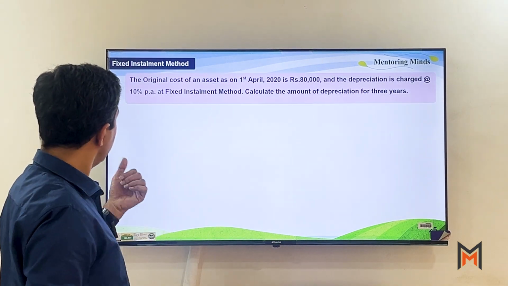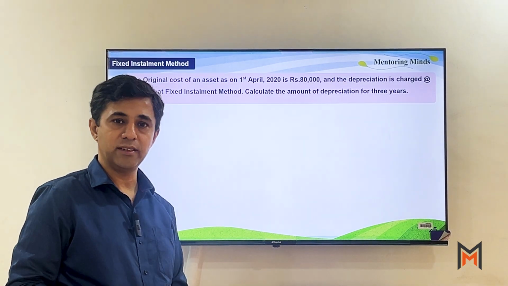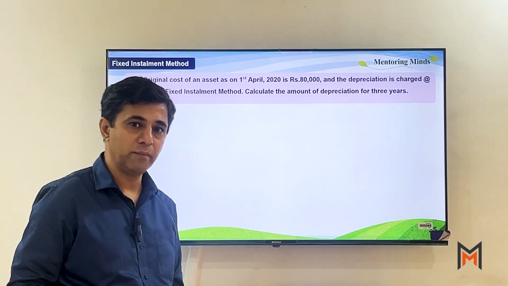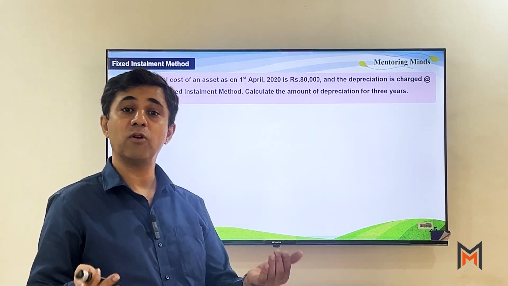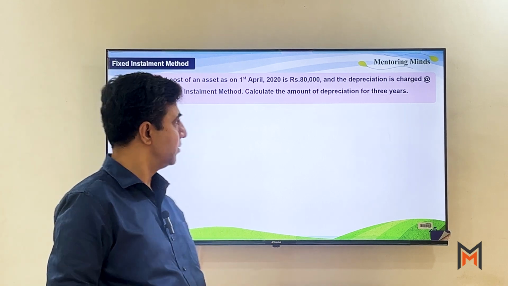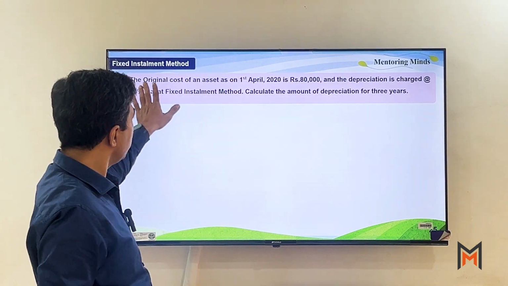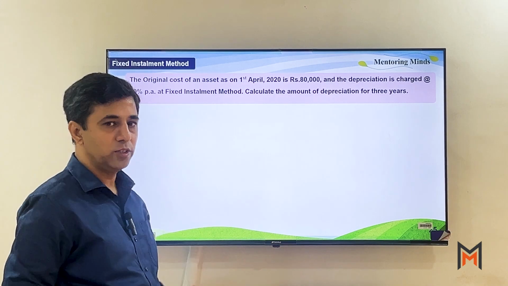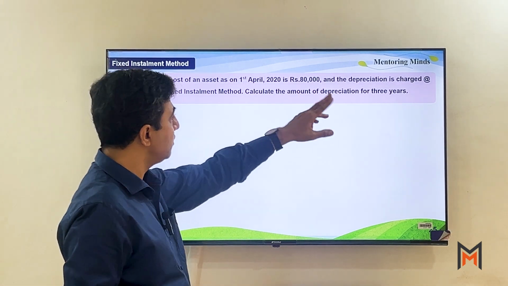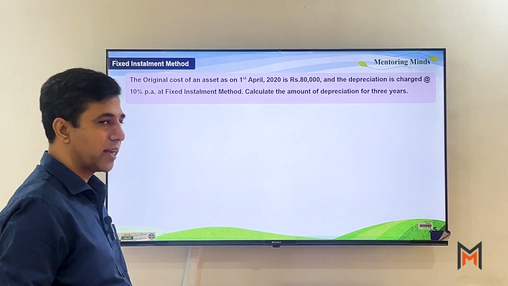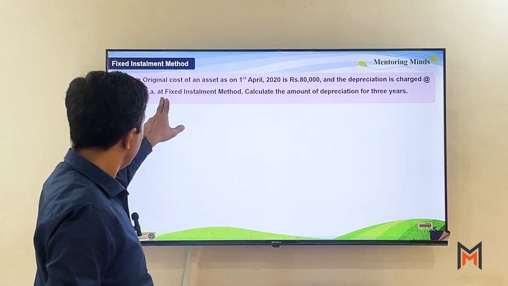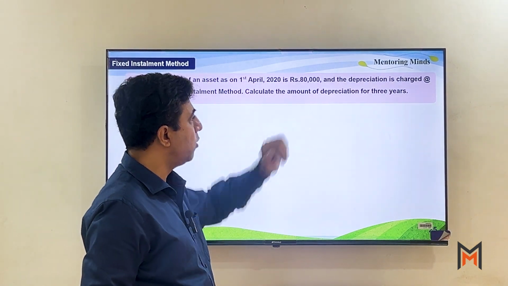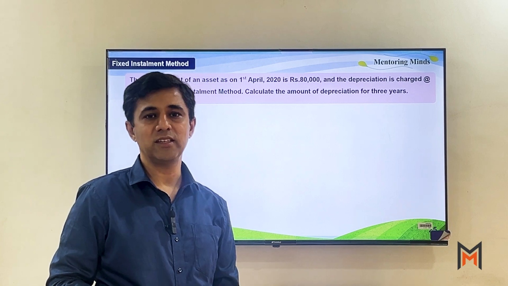Second last, let's say fixed installment method. Now what is this fixed installment method? We can understand with the help of an example in a better way. So let's see, the cost of asset on 1st April is 80,000 and depreciation is charged at 10% per annum. At fixed installment method, calculate the amount of depreciation for 3 years.